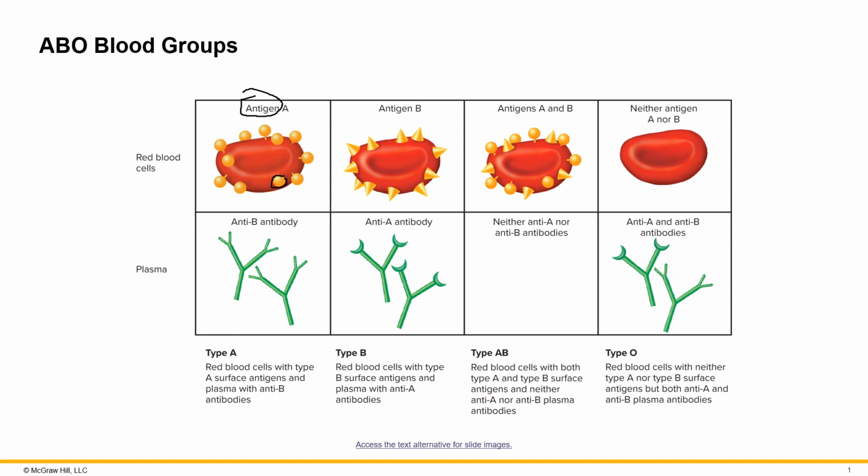So it is possible for a person to have only antigen type A, only antigen type B. It is possible to have both antigens A and B. It is also possible to have no antigens on the surface of your red blood cells at all. So a person with antigen A, which is represented here as the circles, their immune system will recognize antigen type A as their own. So anything else other than type A is seen as foreign and therefore attacked by your body.